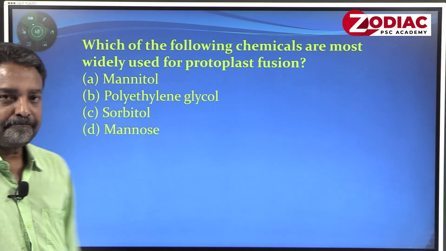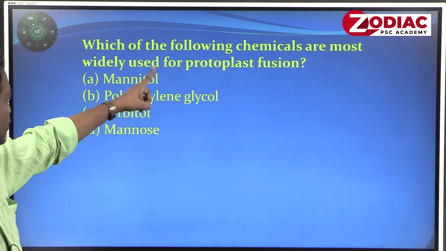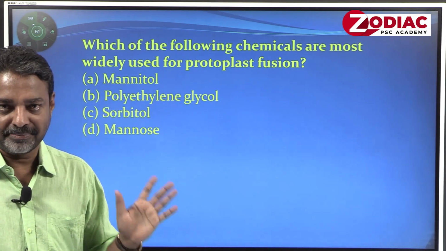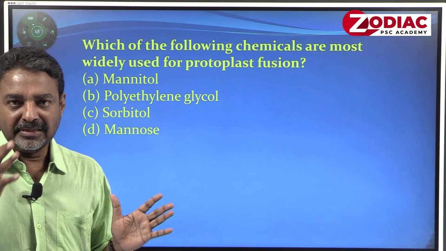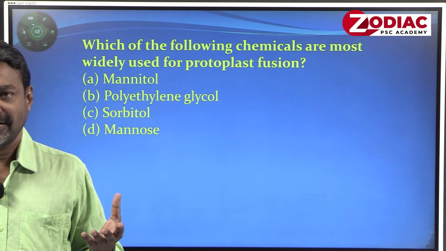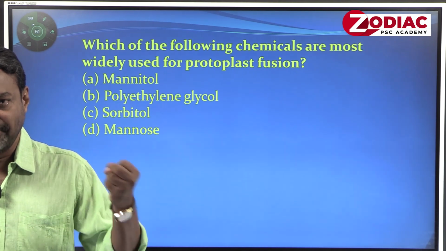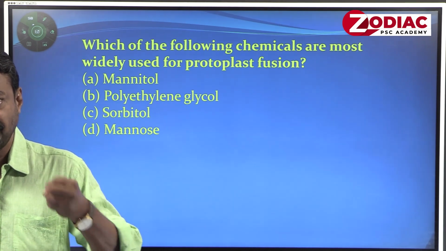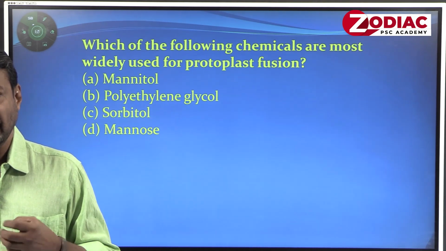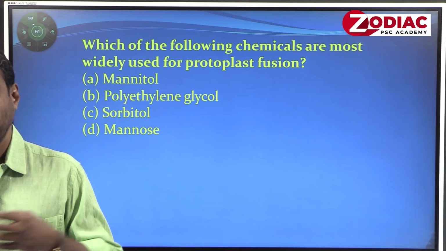Question number 3 is slightly tough. Which of the following chemicals is most widely used for protoplast fusion? Nowadays tissue culture is flourishing like anything. We can make the two protoplasts of cells fuse, so that you get a combination of characters. The characters occurring in the protoplasts can be made into a single body.